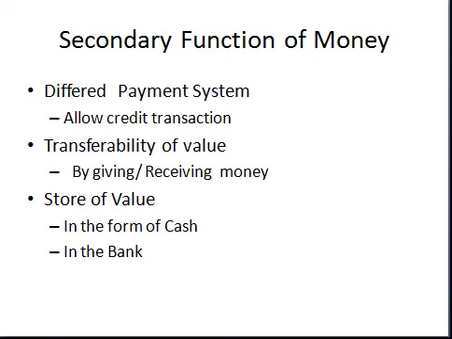That is how we have a systematic deferred payment system, but in the earlier time it was not possible because of the absence of a medium of exchange and a common unit of measurement.